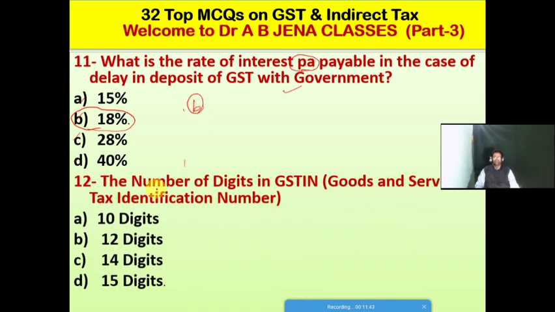So next MCQ: The number of digits in GSTIN, Goods and Services Tax Identification Number. A. It's 10 digits, B. It's 12 digits, C. It's 14 digits, D. It's 15 digits. Friends, so D is the right option for this MCQ. So there are 15 digits in GSTIN. So D is the right option for this MCQ.